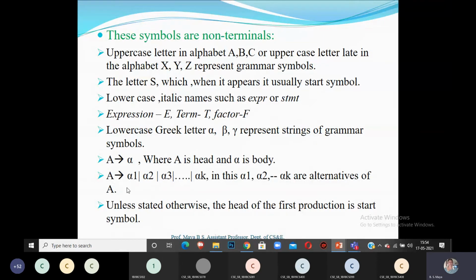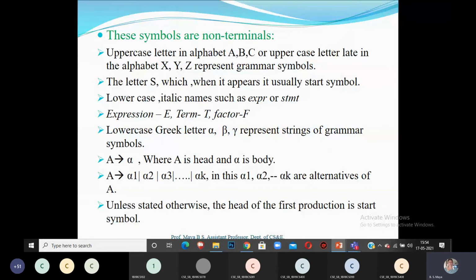A derives alpha 1 or alpha 2 or alpha 3 up to alpha k. In this, A is the head of the production. For this production, I have k alternatives. Alpha 1, alpha 2 till alpha k are the alternatives of A: either this or this or this, like that.